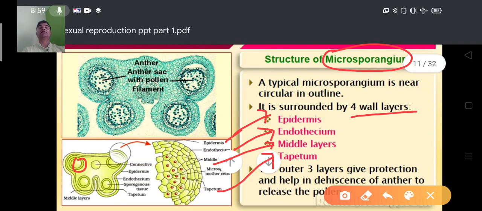The anther wall is made up of 4 wall layers: epidermis, endothecium, middle layer and tapetum. Is this clear? So out of this, the outer 3 layers give protection and help in the dehiscence of anther to release the pollen grains.